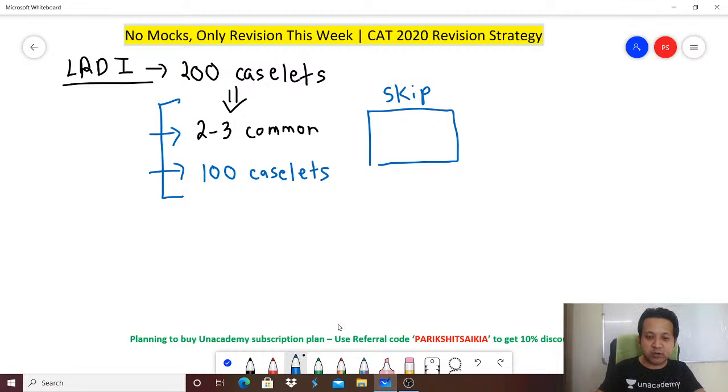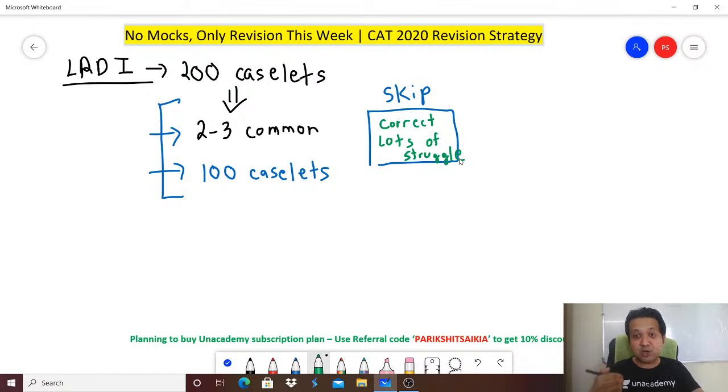But what you need to revise is caselets which you got correct but with a lot of struggle. Correct but lots of struggle. When I say lots of struggle, probably it was just by fluke, probably you took 20 minutes. These were probably not the right methods. So spend some time now these last few days analyzing what was the best method, what were the key pointers that I actually missed out, because of which I took a lot of time.